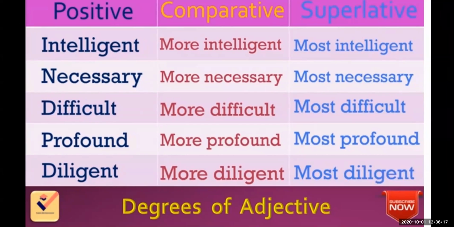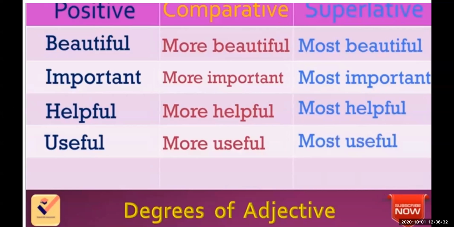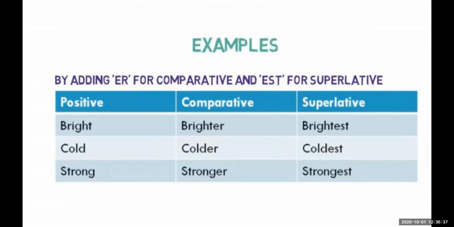Now I'll show you the examples of positive, comparative and superlative for the time period. You just have to be ready with the examples. I'll just show you the degrees. You have to give me one example of positive, that is cold, one example of comparative, and one example of superlative regarding the word cold.